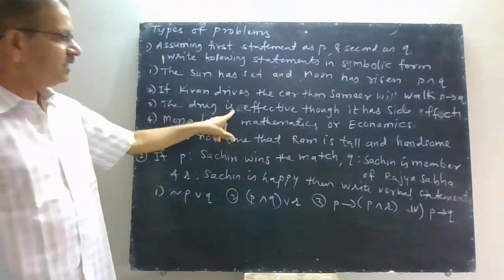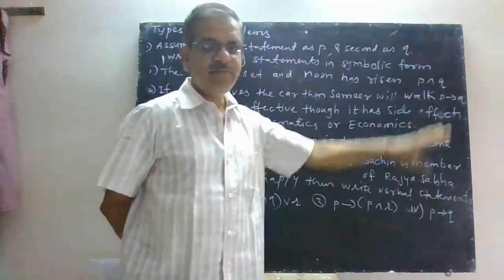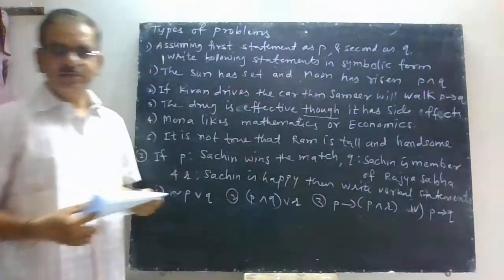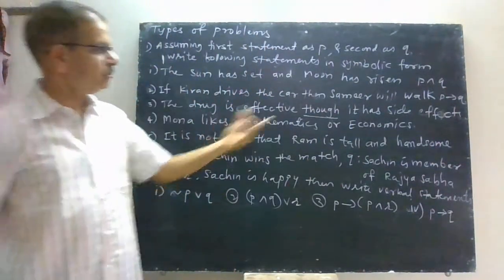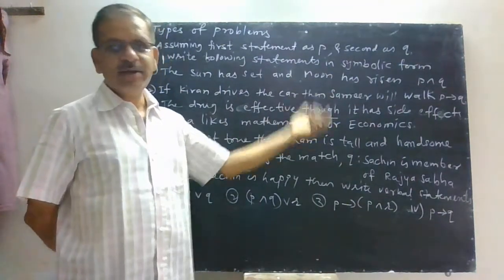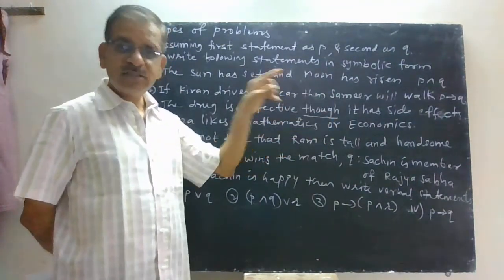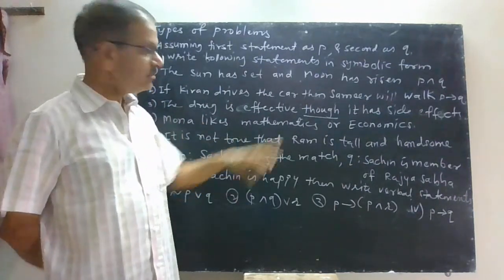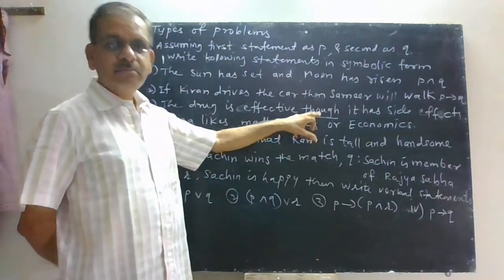Now, the drug is effective though it has side effects. Now see, here the connective used is though, but if you see your 5 connectives, though is not in your 5 connectives. The meaning of though is and, as well as sometimes but is used.